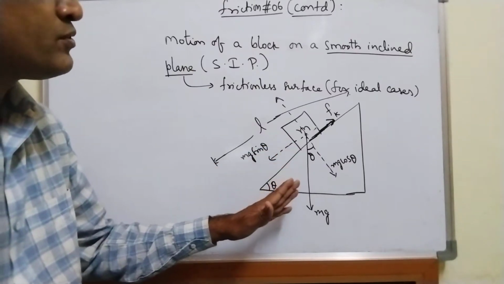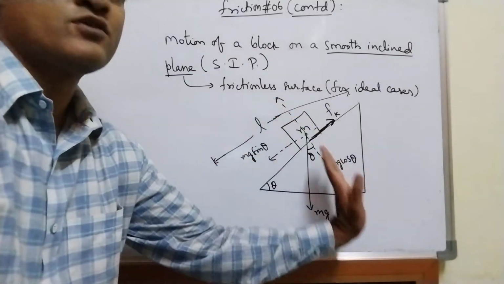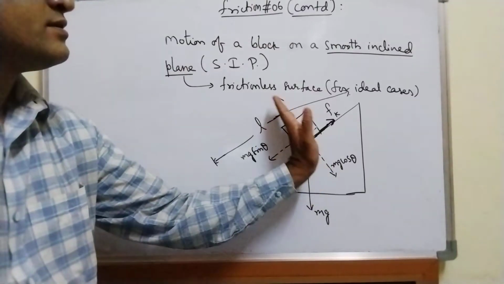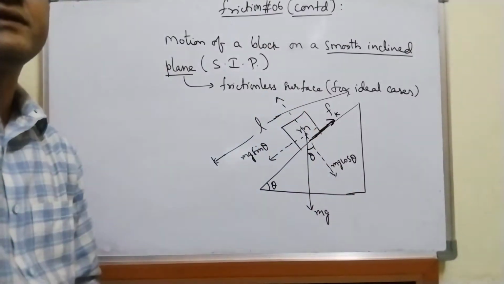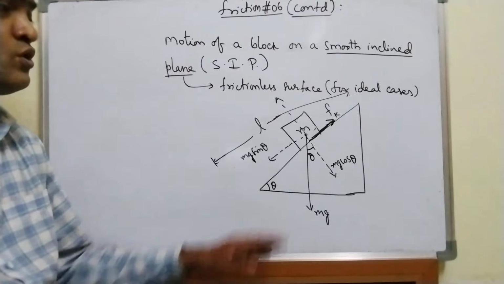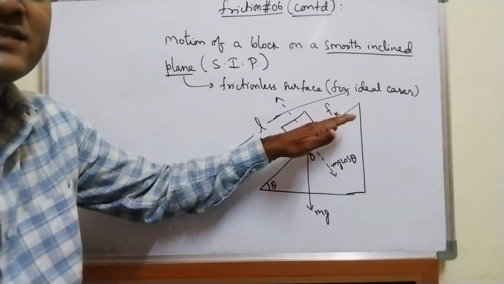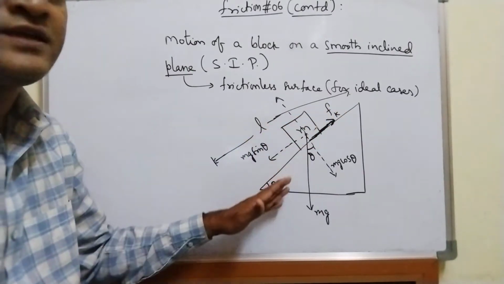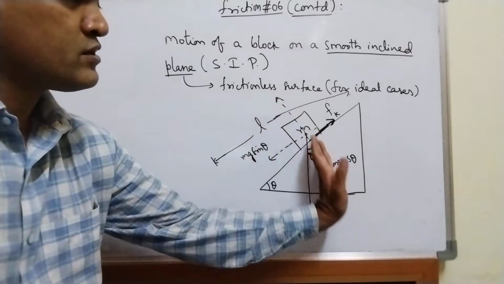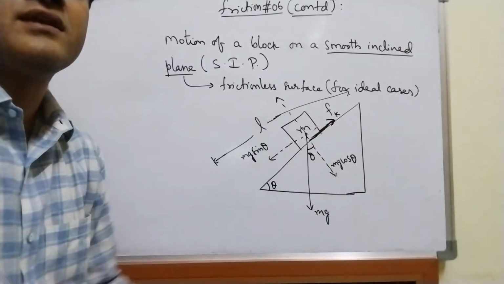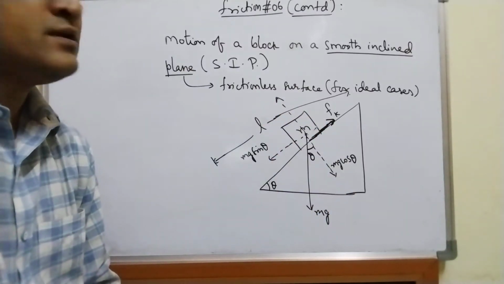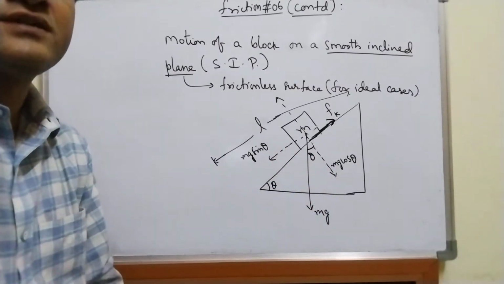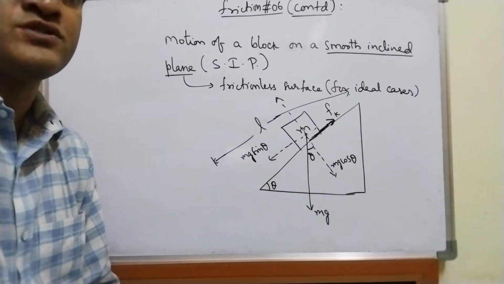The other component is perpendicular to the plane. So one component of weight is acting along the inclined plane, and the other component of weight is acting perpendicular to the plane. Right? And these two components are always perpendicular to each other.